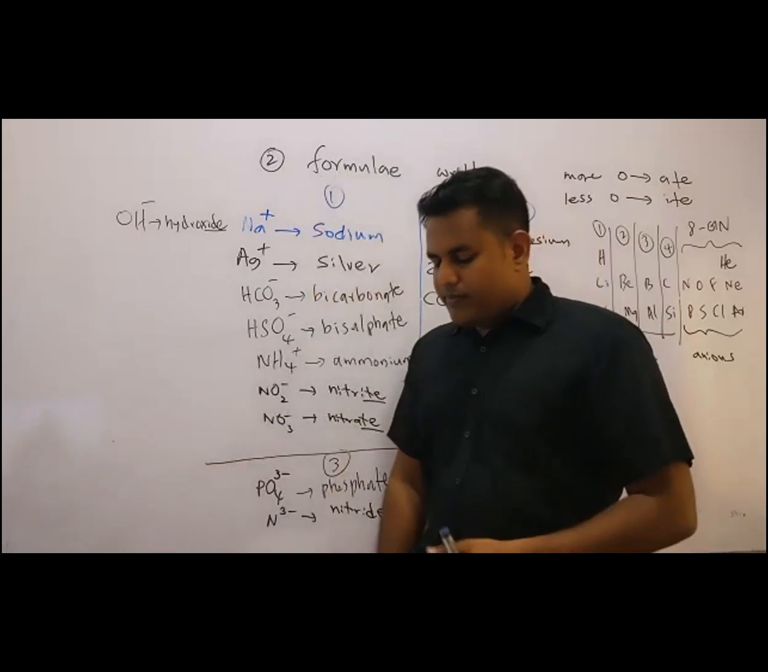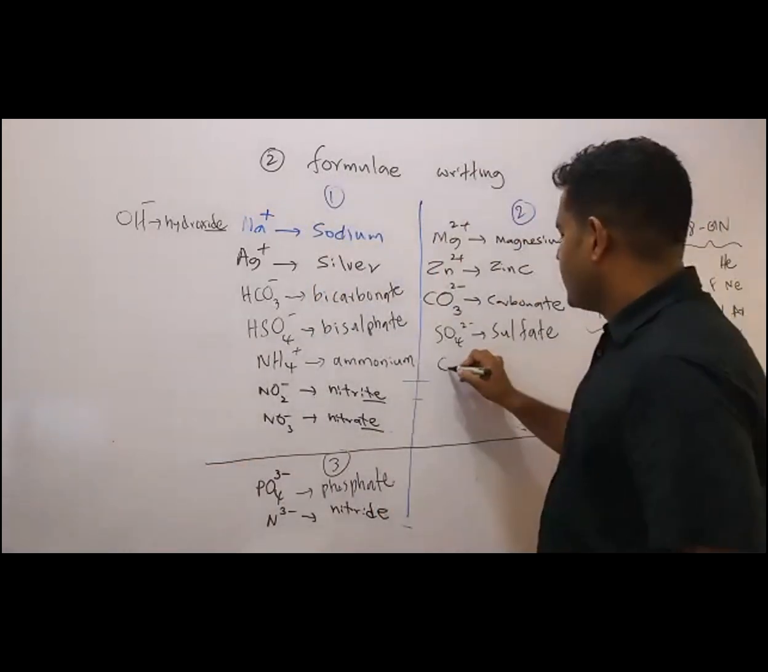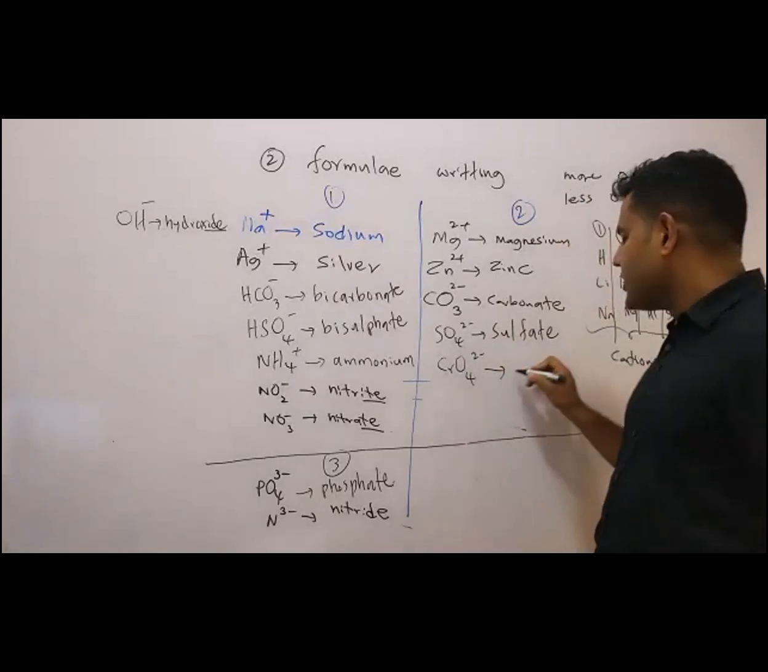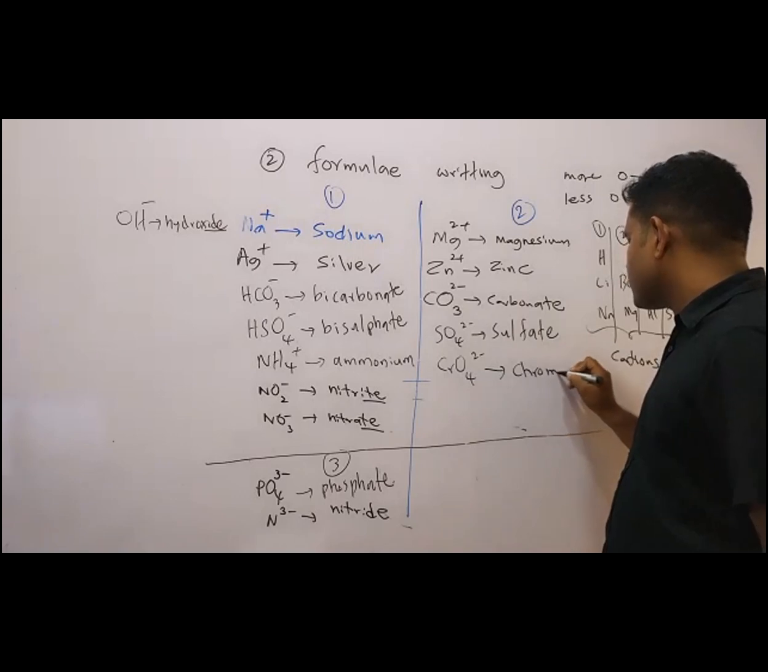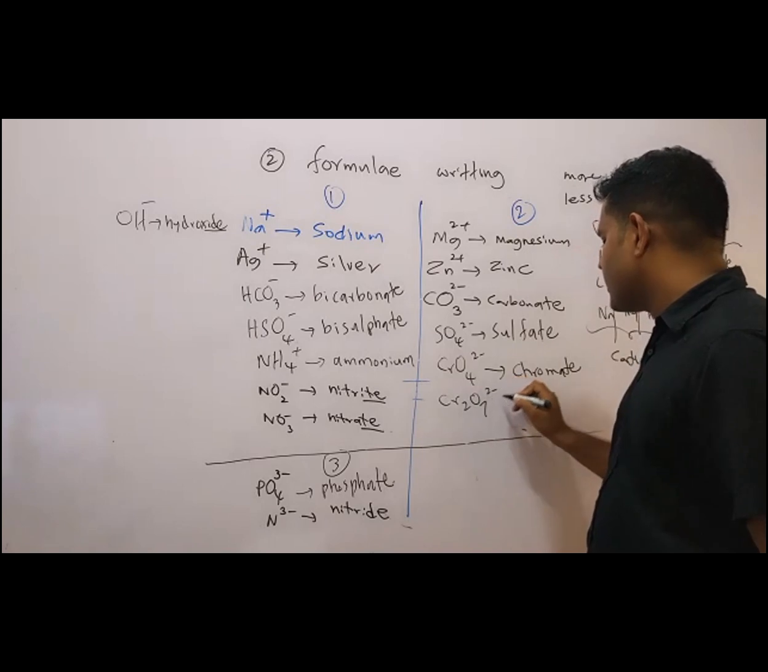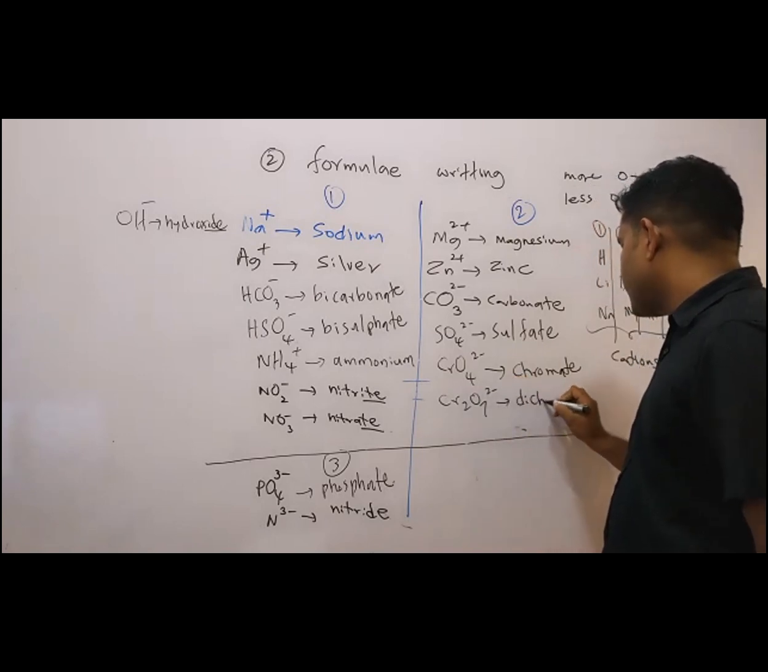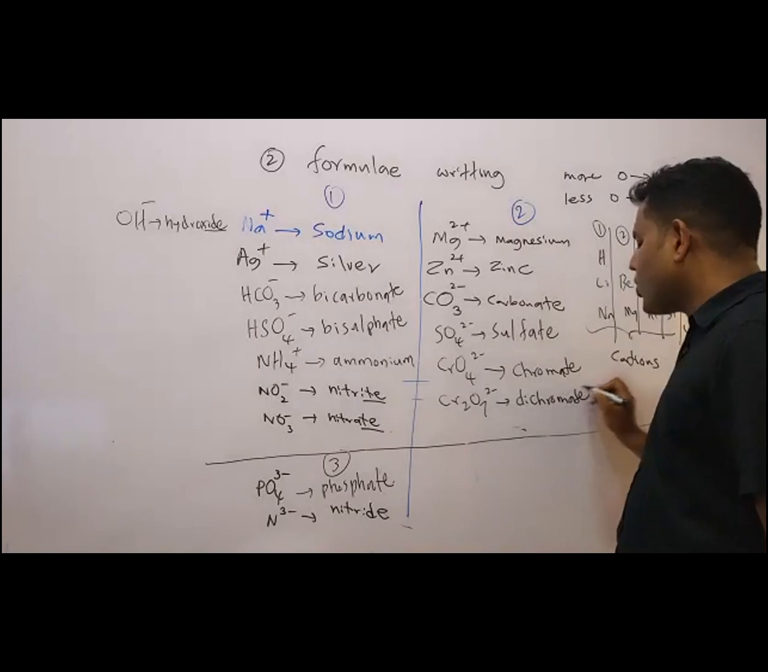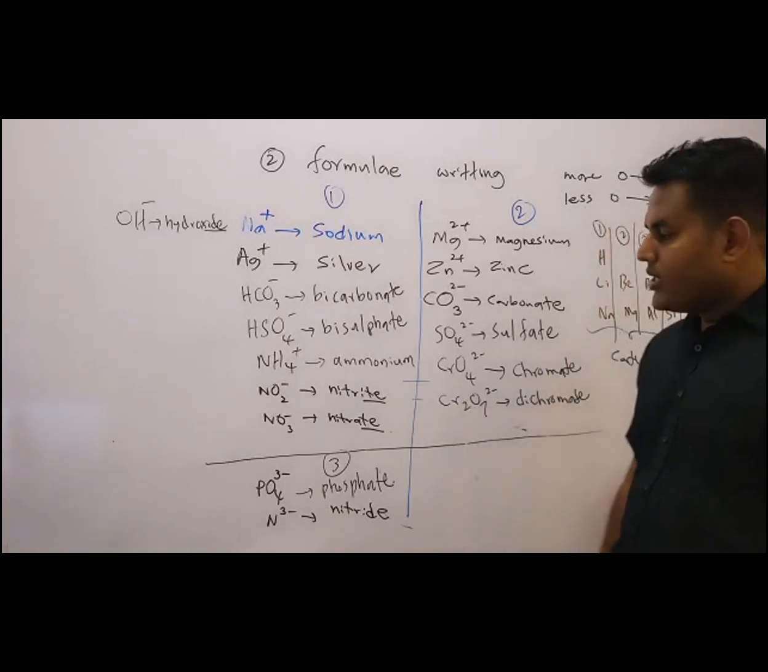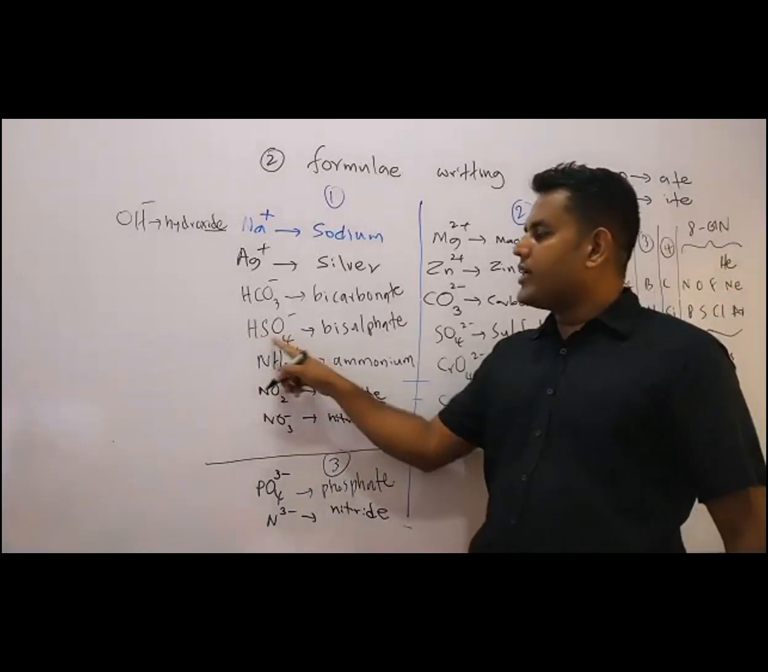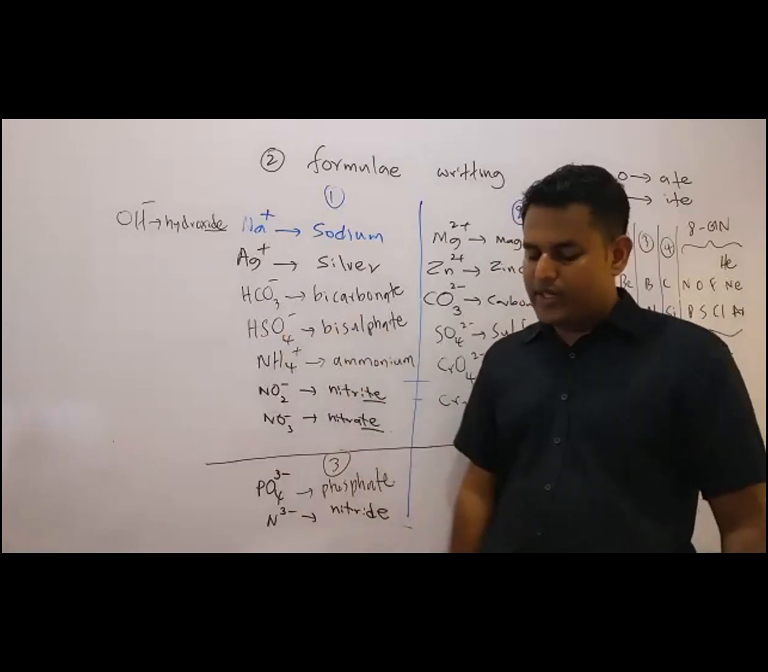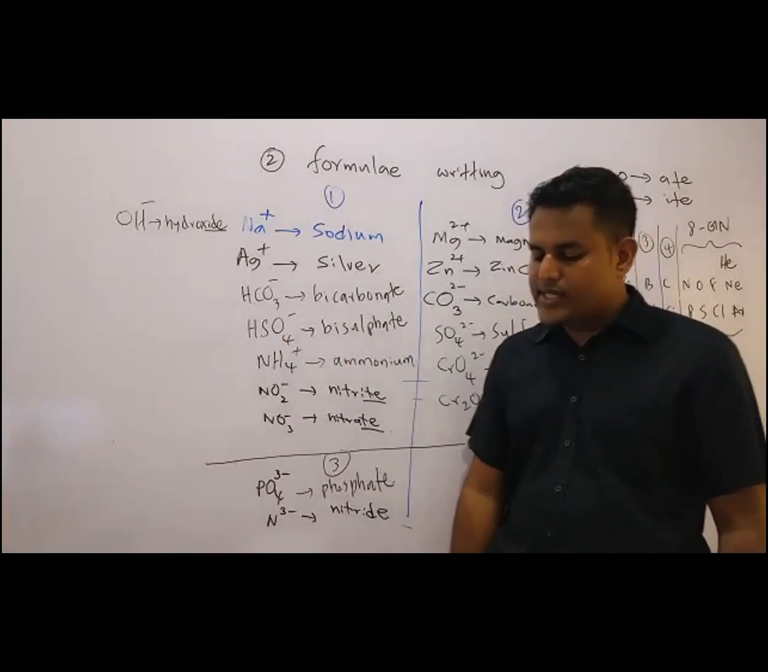So then, what is chromate and dichromate? CrO4 2 minus. Keep in mind, CrO4 2 minus is chromate. When you get dichromate, it is Cr2O7 2 minus. Di means you have 2 chromiums. It's called dichromate. Bisulfate means hydrogen sulfate. There's another name for this. Hydrogen sulfate and bisulfate are the same.